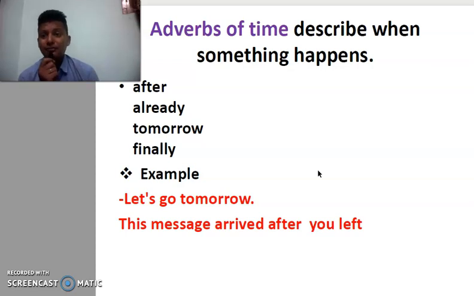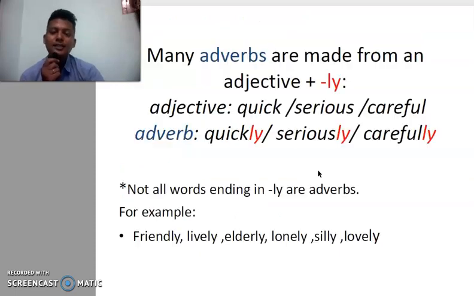Adverbs of time: at what particular time an action has happened. After this day, already, tomorrow, finally. Let's go tomorrow, day after tomorrow, yesterday, in 1925. These are all adverbs of time which indicate when exactly a particular action has happened. Let's go tomorrow. This message arrived after you left, before you left, right? Before, after. These are all adverbs of time which talk about time in the sentence.